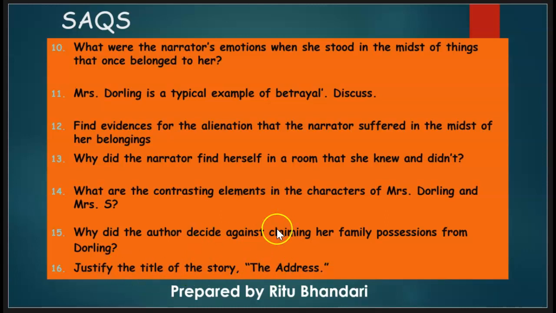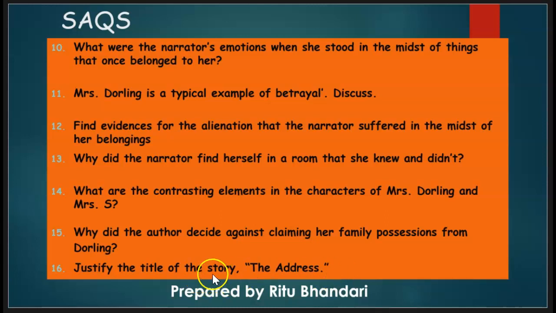Justify the title of the story, The Address. The whole story revolves around this address, because it is this address where the narrator comes to get her mother's belongings. It is this address where the mother's belongings had severed their value and they were separated from her mother's memories. It is this address where the narrator is emotionally overwhelmed when she sees the distasteful way in which her mother's belongings are being displayed and the way they are disrespectfully used, with the lady's daughter eating from the plates that are supposed to be hung on the wall.